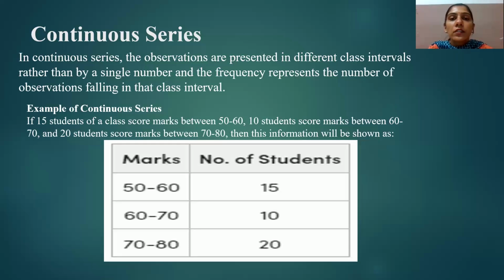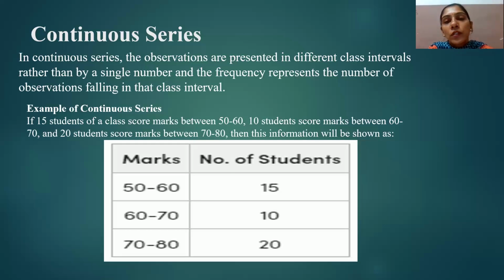Besides, the classes should be mutually exclusive. The reason behind it is that it makes sure that the value of the variable falls in only one class, and does not repeat.